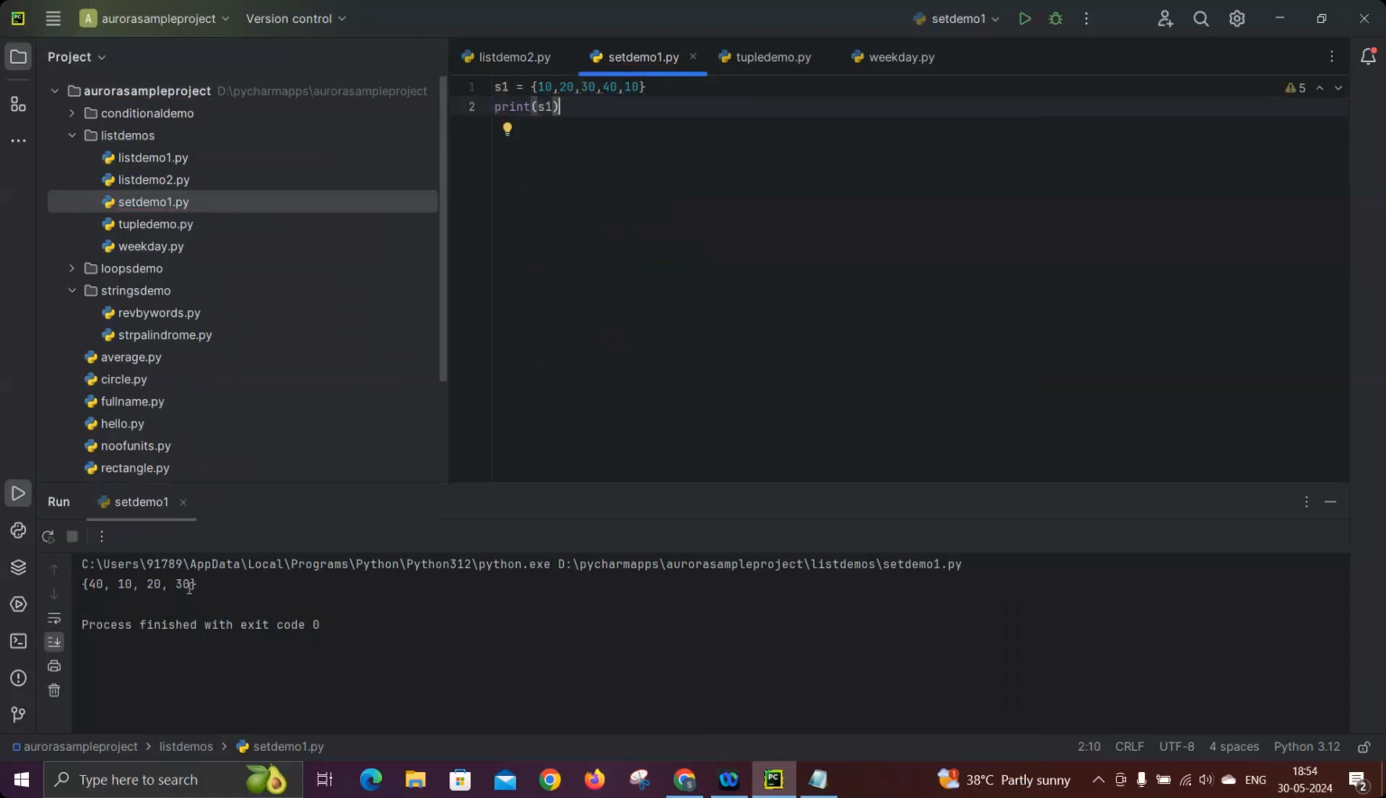If you observe, I gave the inputs in an ordered way, 10, 20, ascending. But see how the output looks: 40, 10, 20, 30. It comes randomly. Now if I run it again, you cannot expect the same order. We'll rerun it multiple times and see what happens.